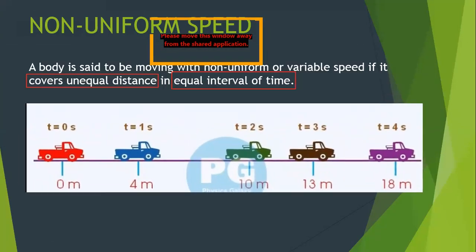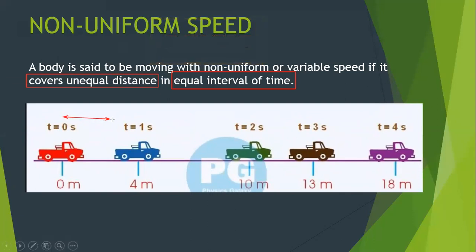Okay, let's take this example. Now the car is here at 0 meters, at t equal to 0 seconds. So when we started the timer, it is at rest at 0 meters. Now after 1 second, if you look at the time interval here, this is a 1 second time interval, the object has traveled 4 meters.